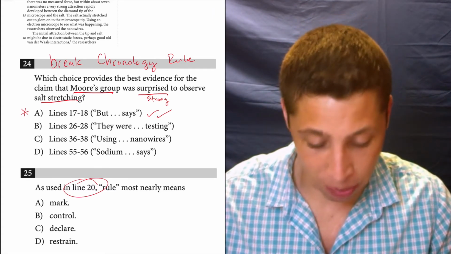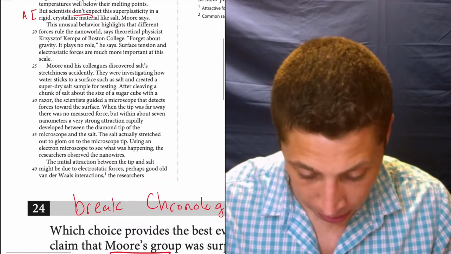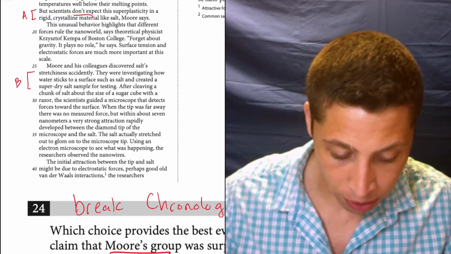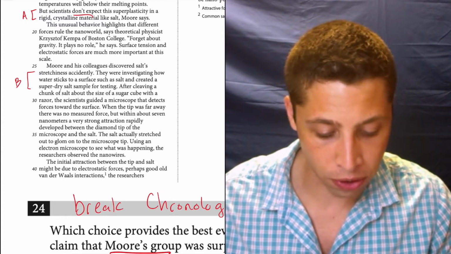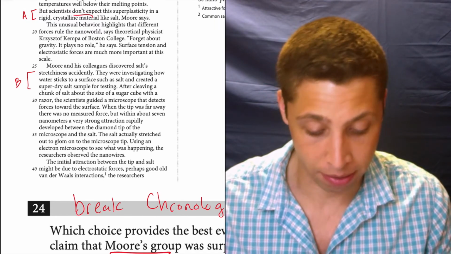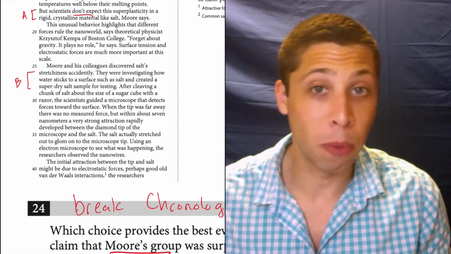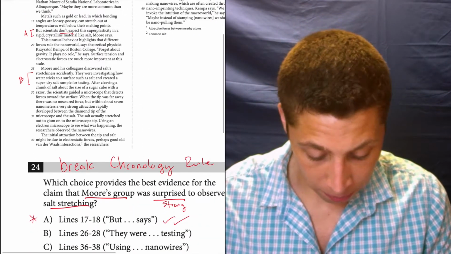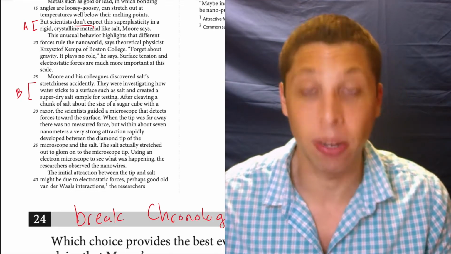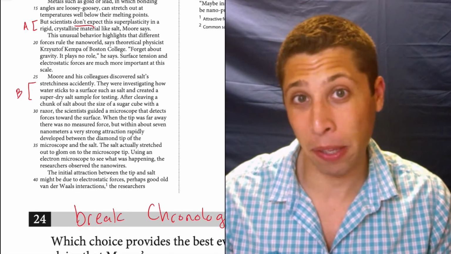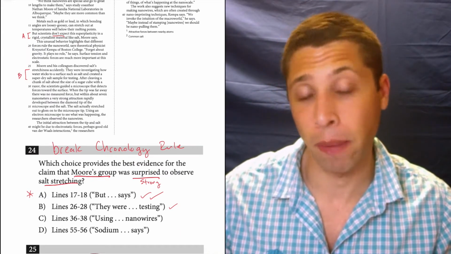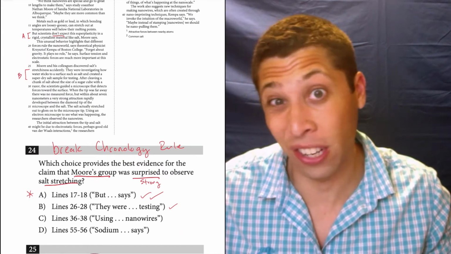So let's look at choice B, 26 to 28. That's going to be right here. It says, "They were investigating how water sticks to a surface such as salt and created a super dry salt sample for testing." Okay, they are probably more in his group. This seems to be something about stretching because of the stickiness. I don't really know, but it doesn't say anything about it being surprising, so that's not a great sign. So maybe this is only 1 check of the ideas that I really want to match with the question. So not as good as A.